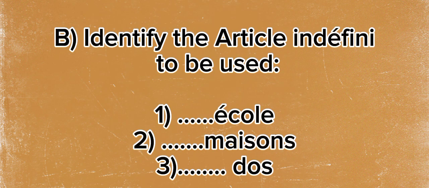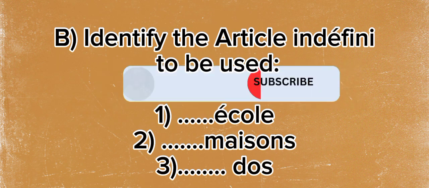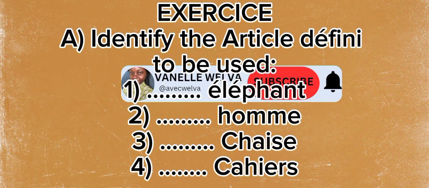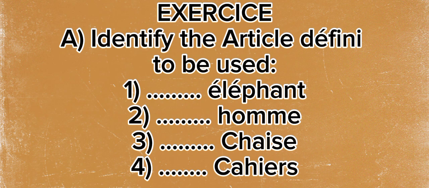Then the second one. So what is the first thing you have to do when you see these words? You have to identify if the word is singular or plural. And if it is singular, does it start with a vowel or a consonant?